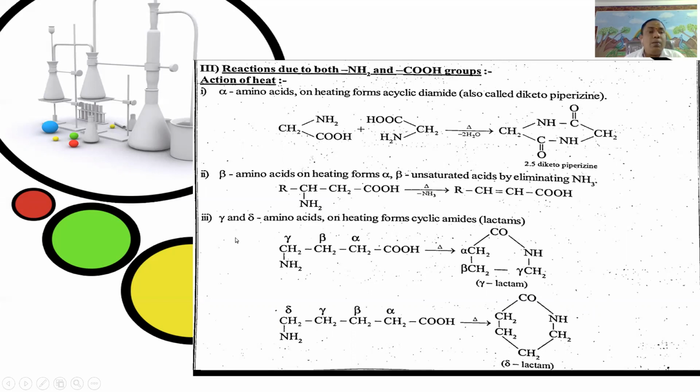Similarly, gamma and delta amino acids on heating form cyclic amides called lactams.